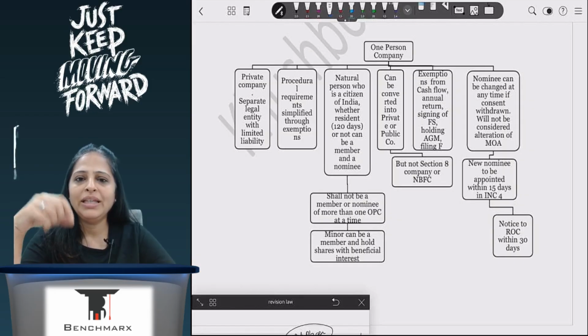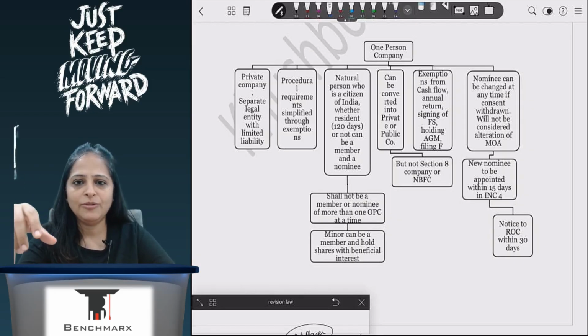The name of the nominee is mentioned in the memorandum of association, and every time there is a change in nominee, that has to be updated in the memorandum of association. Even though I am changing my memorandum of association, it will not amount to alteration of MOA. So that is why special resolution and things that we have learned is not applicable here when I am changing the nominee.